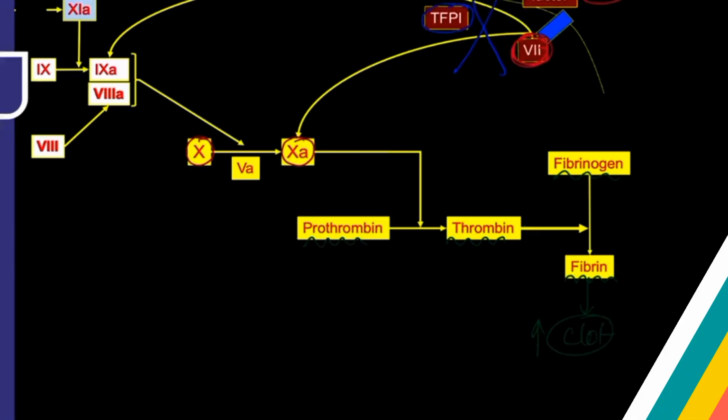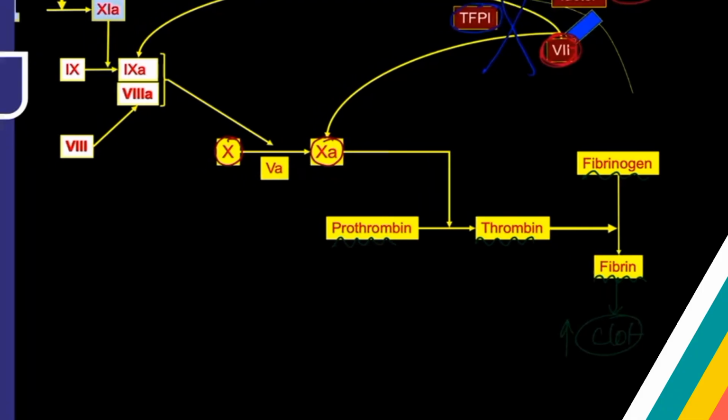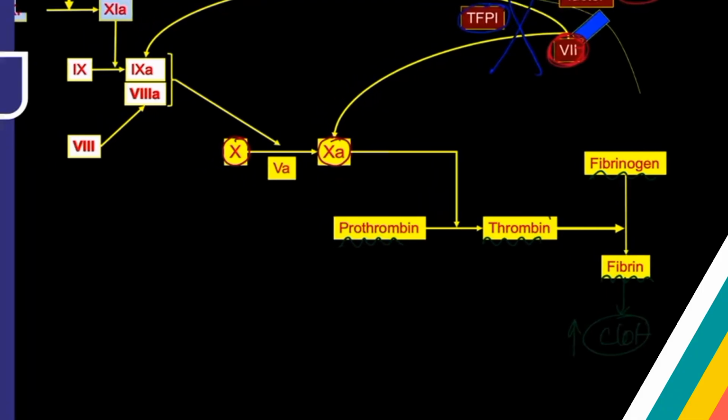So remember, this thrombin is very, very important. Whenever a little bit of thrombin is generated in your blood, a very little amount of thrombin, it can directly activate two important clotting factors: factor 5 as well as factor 8.